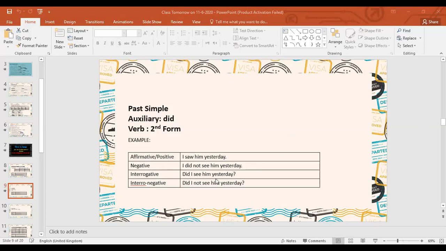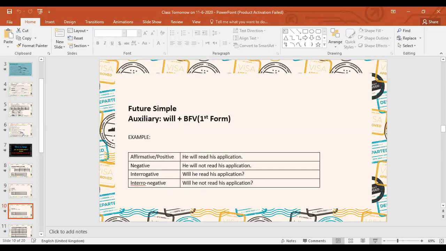Interrogative: did I see him yesterday? Did is the auxiliary. Did I see him yesterday? Negative interrogative: did I not see him yesterday? Look at these three sentences. After did, we are not using the second form of verb. After did, we are using the first form of verb. Keep it in mind. Most of the students make mistakes here. This is the past simple, and this is the future simple.